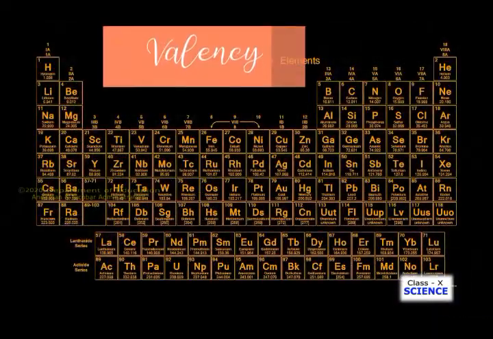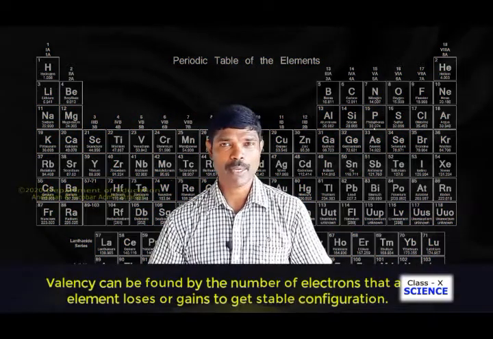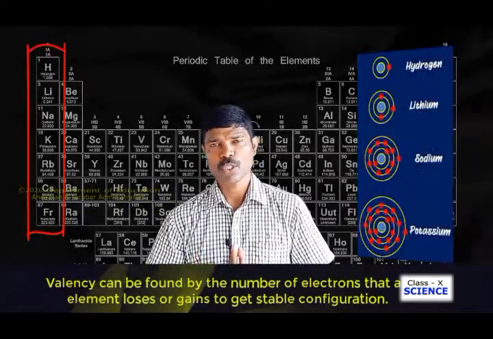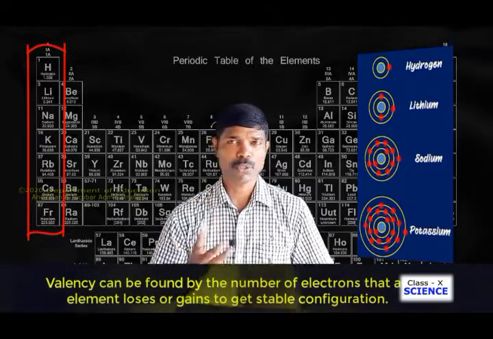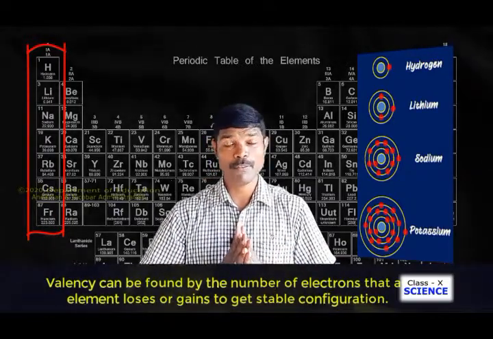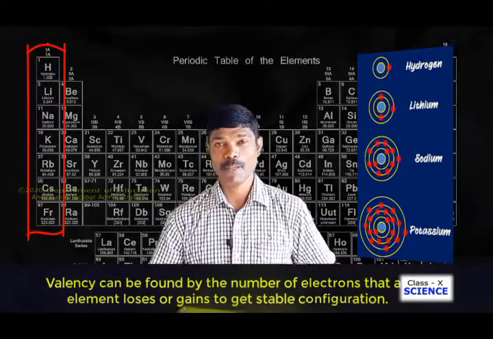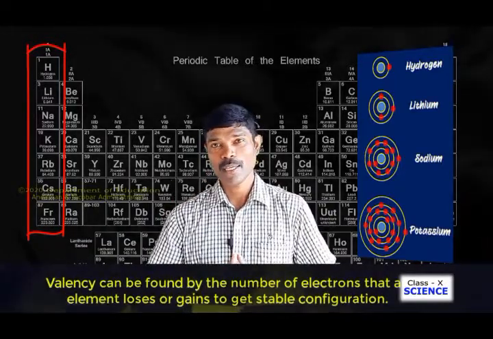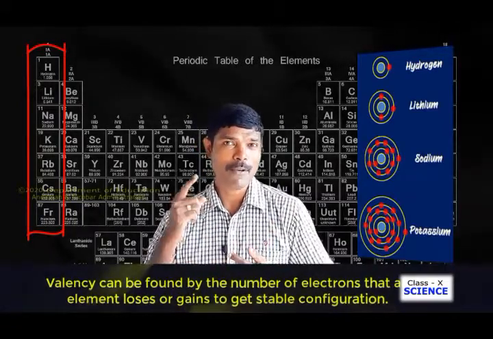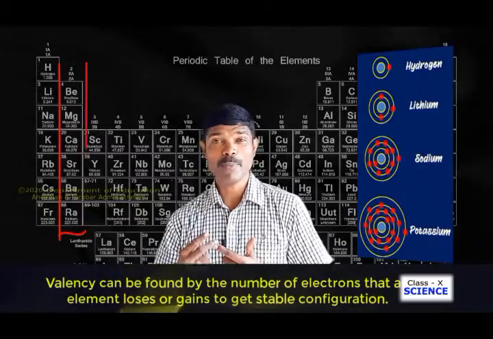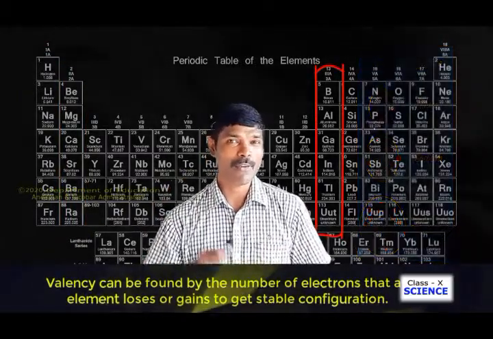So now let us see the valency in the periodic table. Now we know that the first group elements will have valency 1. So all the elements in the first group will have valency 1, so there will not be any change in valency. Whereas if you go from left to right in the modern periodic table, then you will see an increase in valency. All the first group elements will have valency 1, all the second group elements will have valency 2, all the 13th group elements will have valency 3.